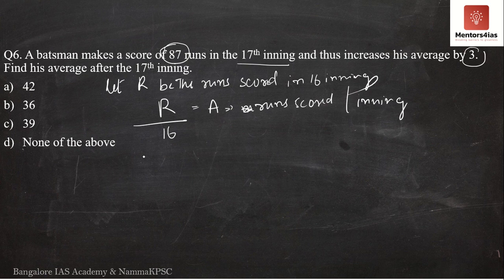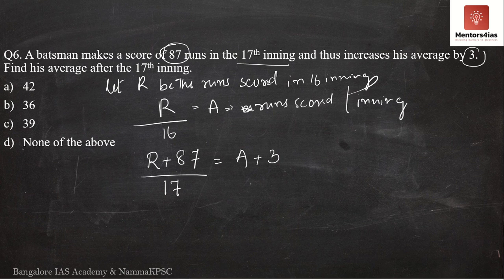In the 17th innings, he scores 87 runs. Meaning what? Now the total runs amounts to R plus 87. And when you now take the average of R plus 87 runs, that is R plus 87 divided by 17, then the average would have increased by 3 runs.